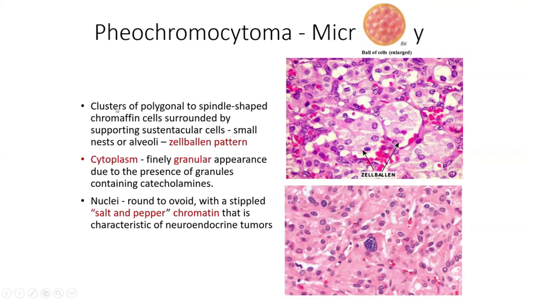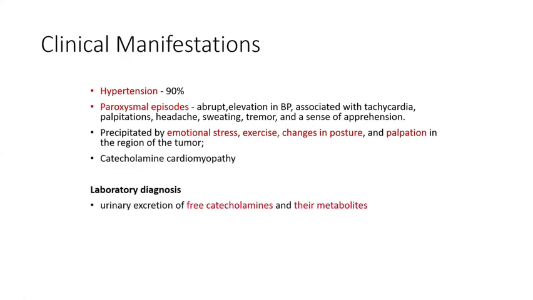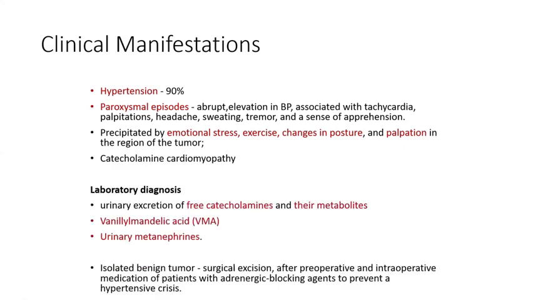So it consists of polygonal to spindle shaped cells supported by sustentacular cells within the small nest or the alveoli of the tumor cells. And cytoplasm usually will be granular, which contains a lot of catecholamines, salt and pepper-like appearance. Specific thing for the pheochromocytoma. And most of them will present as a hypertension, blood pressure in the younger adults will be the most common clinical picture, which will be precipitated by your excessive stress, emotions, and then they can present with excessive palpitation, which usually be treated by the beta blockers. Lab diagnosis, you all know, vanillylmandelic acid, free catecholamines, and metabolites will be increased.